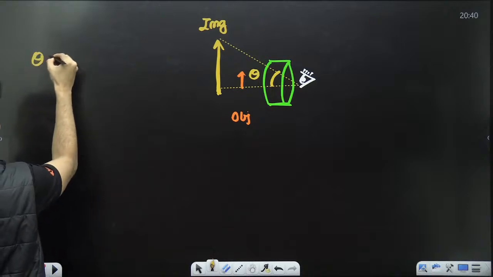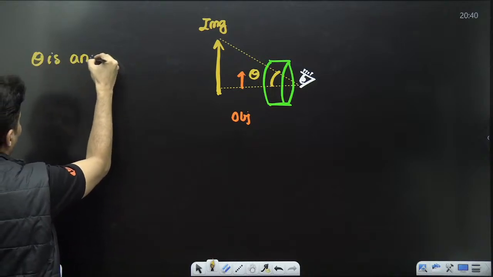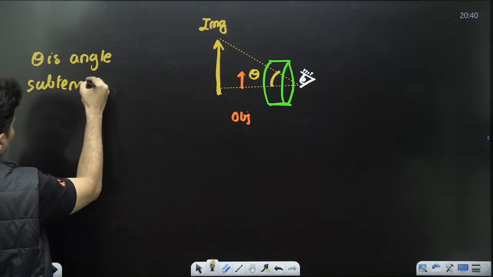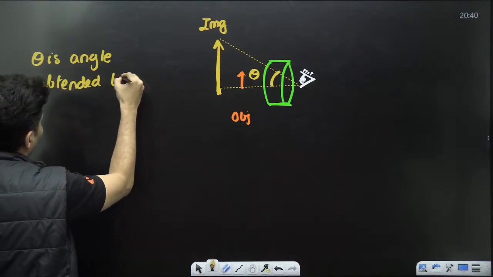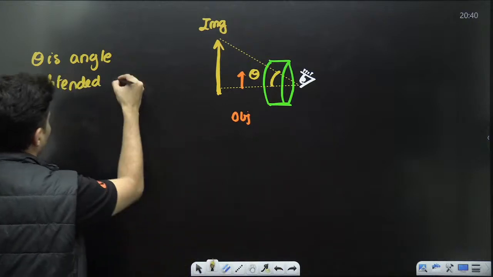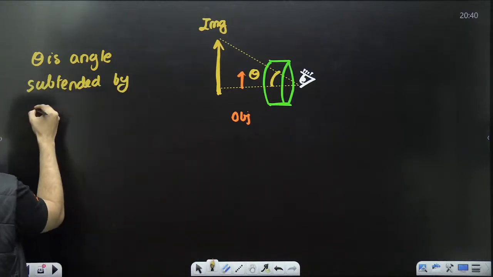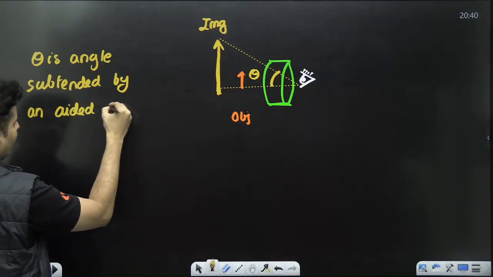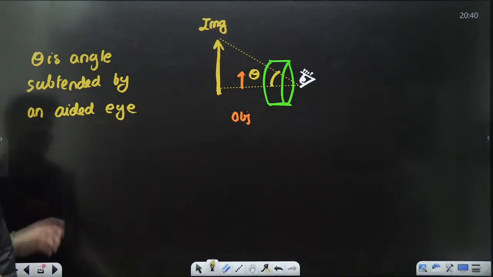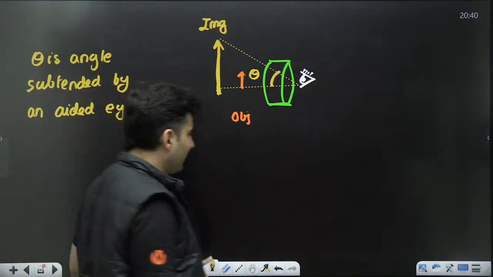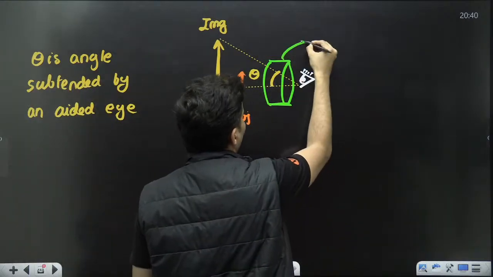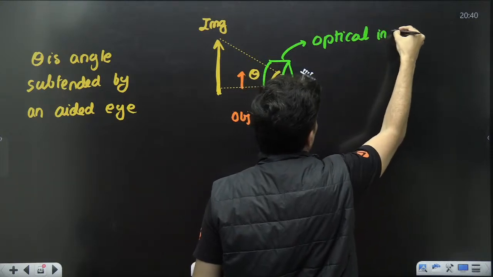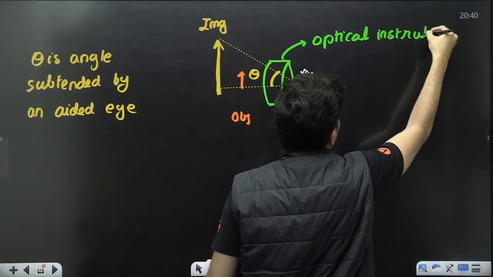So theta is the angle subtended by an aided eye. This is very important. Aid means you have taken help of an optical instrument.